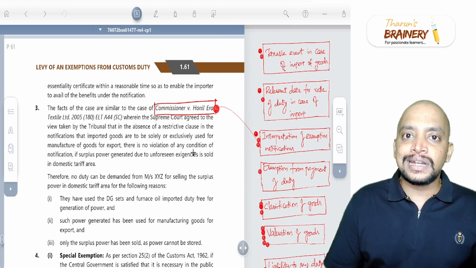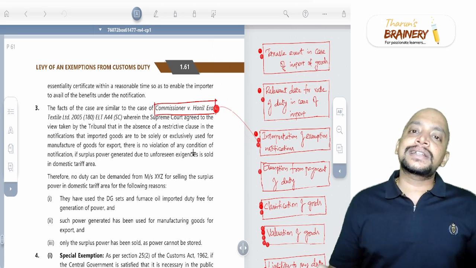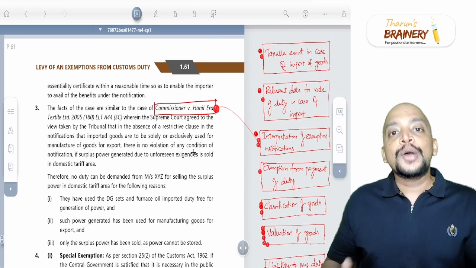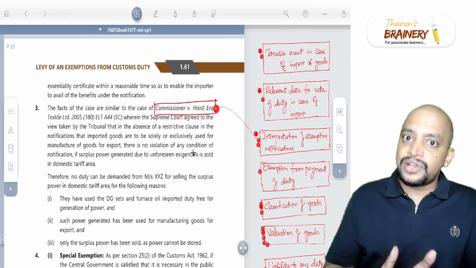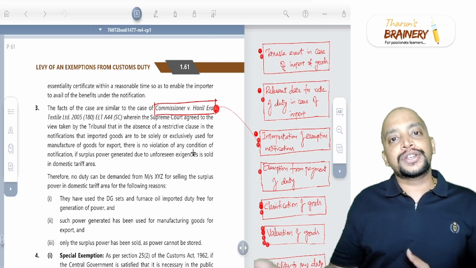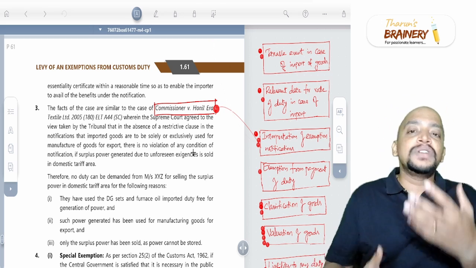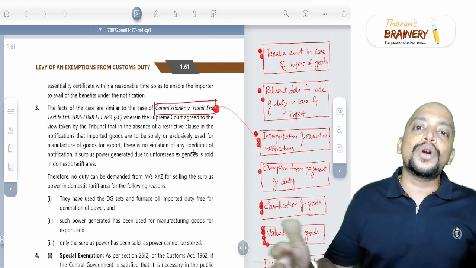Using the diesel generator set and furnace oil, they need to generate electricity. That electricity generated should be used in production of exported goods. Here they use the generator for making electricity, in turn used for production of exported goods, but there will be some surplus electricity. That surplus electricity they sold to outsiders.